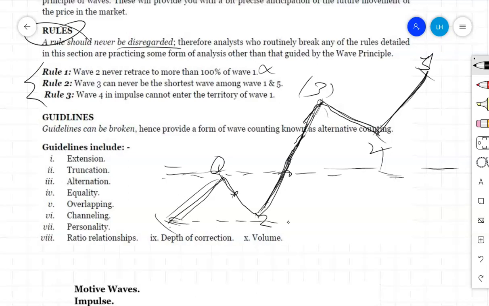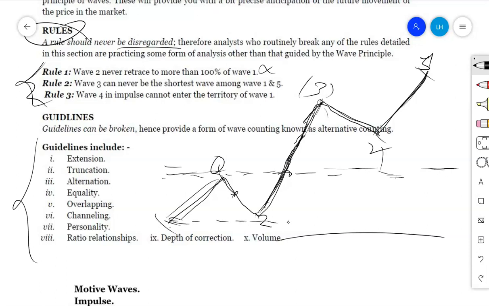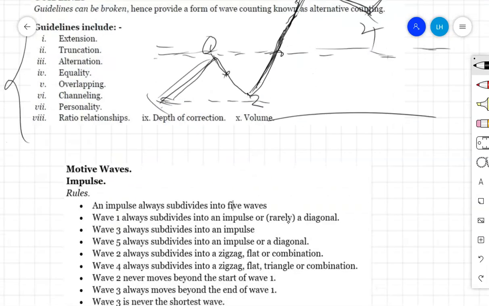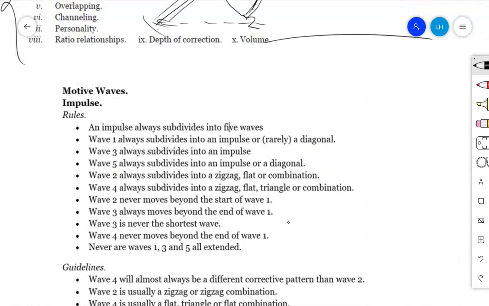And now, when we come to the advanced level, mainly when we integrate the rules of the waves with the guidelines, we'll get other things which are quite different from what we expect to happen at the basic level. Therefore, at the advanced level, you will find that those guidelines apply to what we call the basic patterns. Usually there are 5 basic patterns, and those guidelines will apply to the 5 basic patterns.